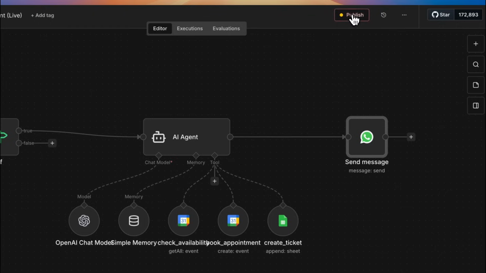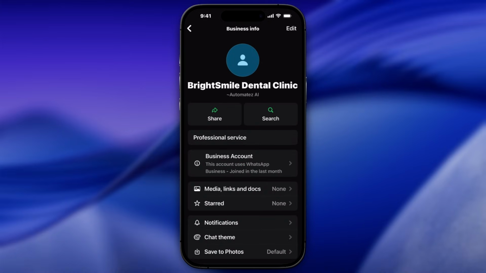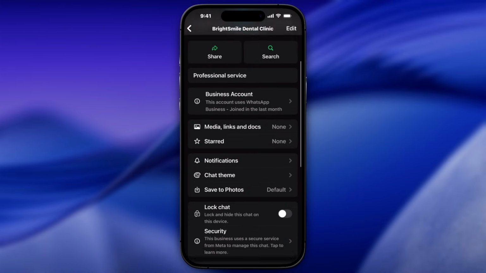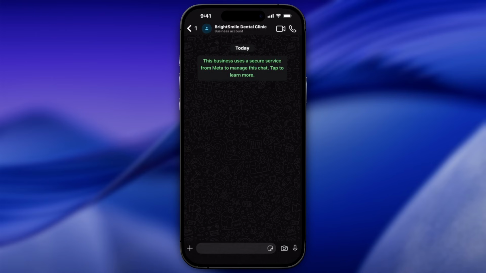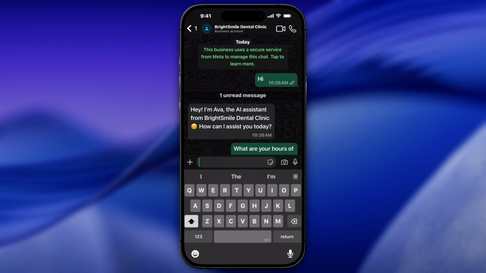You can save this, you can publish this. So this is the new number I just now connected. As you can see, the display name is also there, and here's the phone number. Now let me go ahead and message it. And we got a reply. Let's just confirm everything is working.